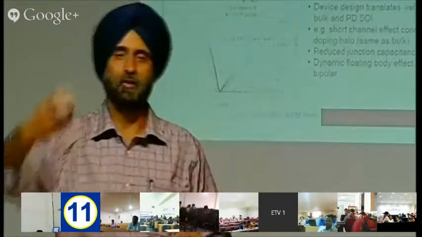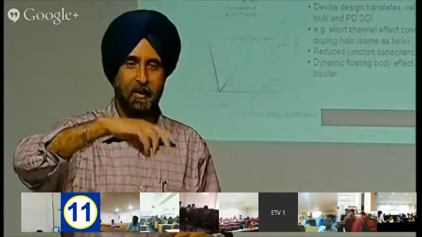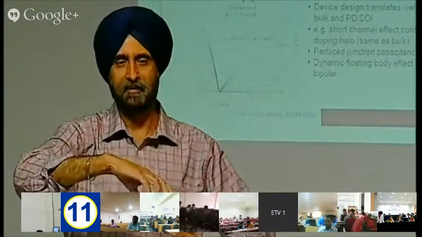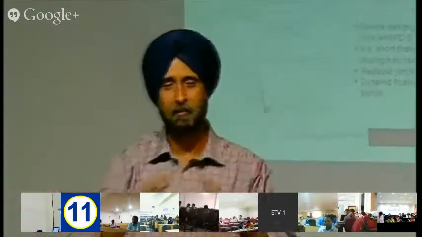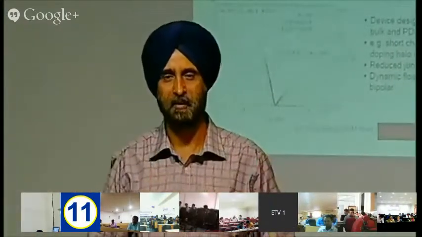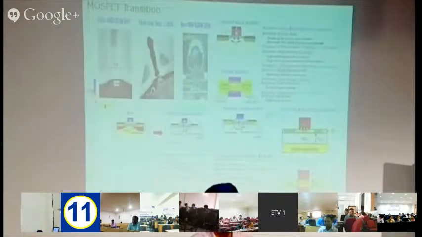Once you have made the gate, and we are making the gate by polysilicon at a particular temperature, after that the source and drain implants are done, and those implants need very high temperatures.